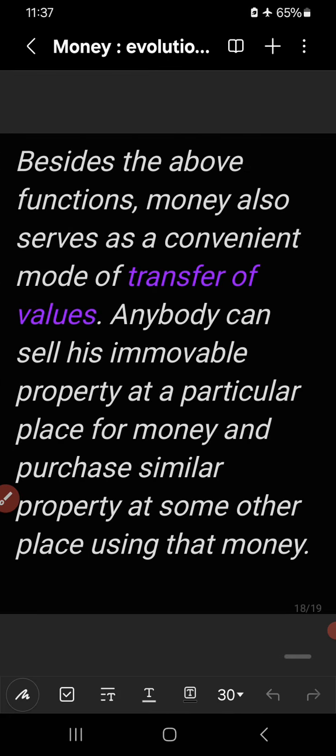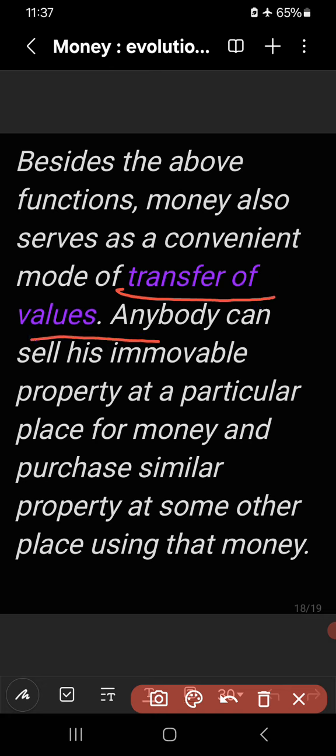Now these were the four main functions of money: medium of exchange, measure of value, standard of deferred payment, and store of value. Actually, they are the primary and secondary functions of money. But besides these functions, money also serves as a convenient mode of transfer of value. Remember, convenient mode of transfer of values.